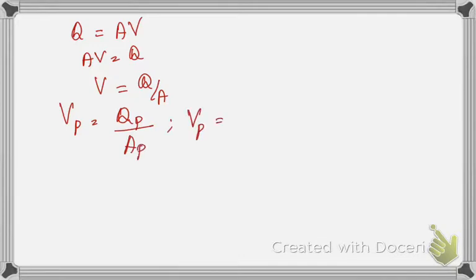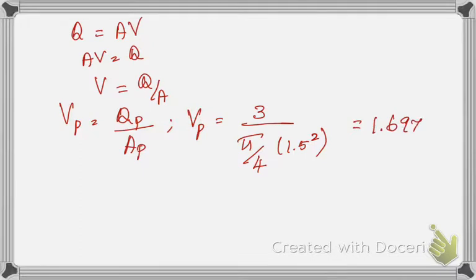Vp is nothing but our discharge we have found to be 3, and Ap is pi by 4 into dp square, which is 1.5 square. I'll be getting 1.697 meter per second. So I have got my velocity of prototype as 1.697 meter per second.